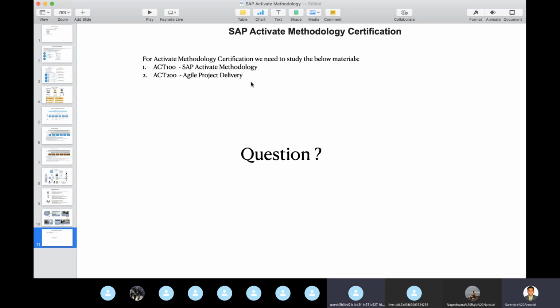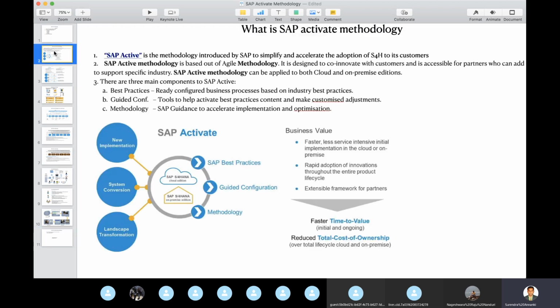So, as Murli and Naga are saying, of the two certifications in the shared materials, the first one is Activate methodology, and the second one is agile project delivery. The reason they brought Act 200 into the picture is based on this. If you look at the first slide, it says,